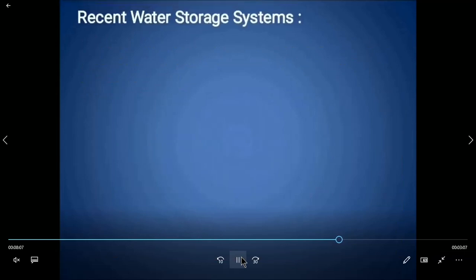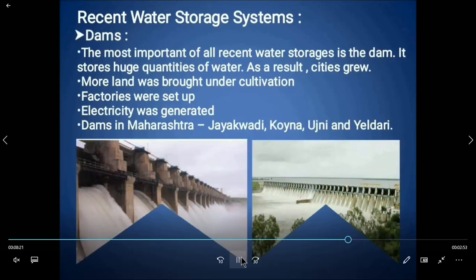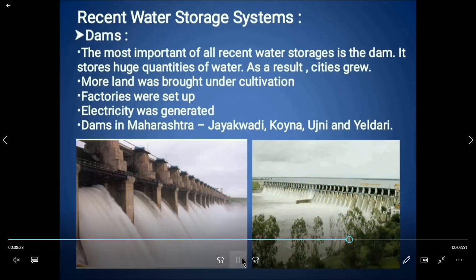Now we will learn about the modern method of storing water. The first one is the dam. The most important of all recent water storage is the dam. Dams made it possible to store huge quantities of water.